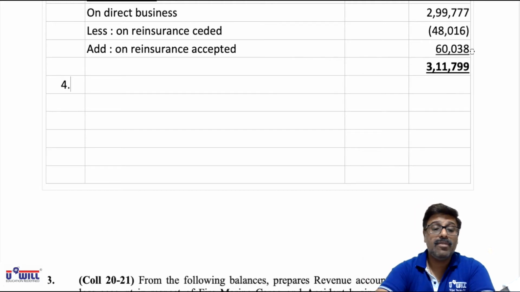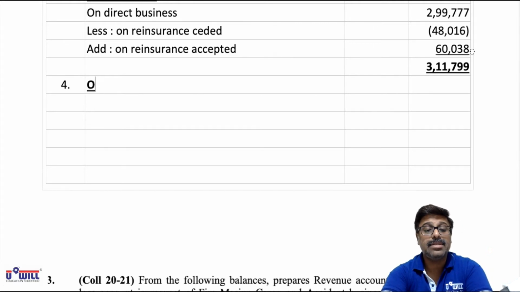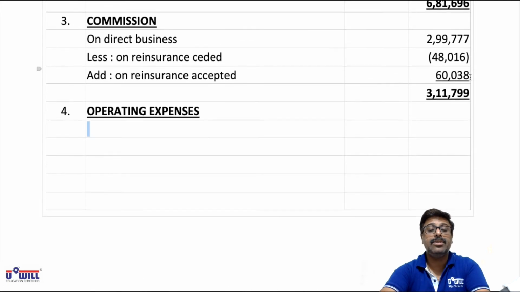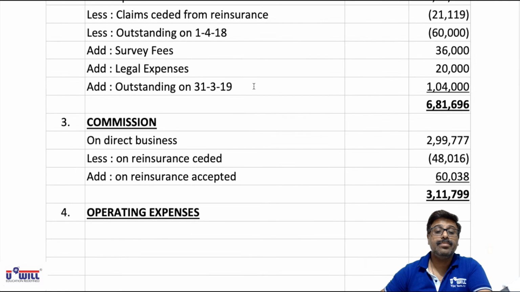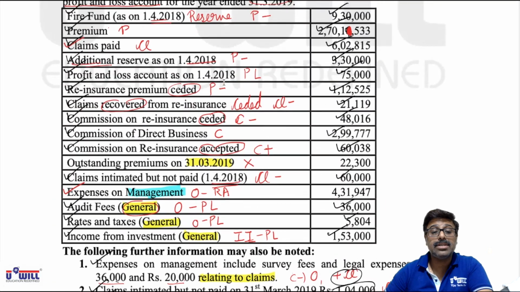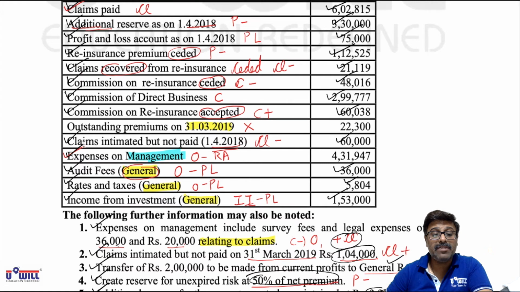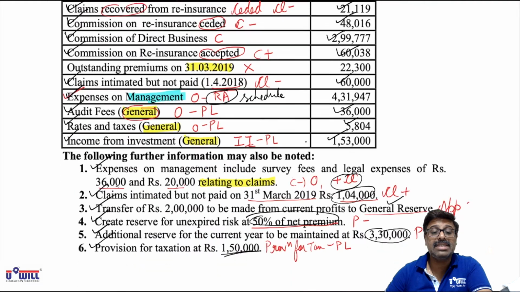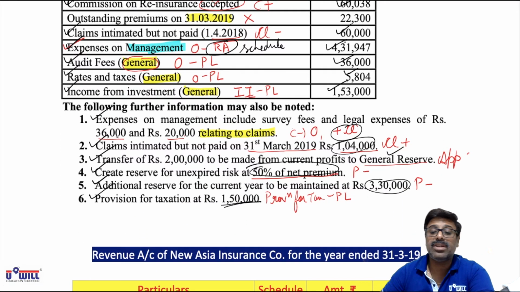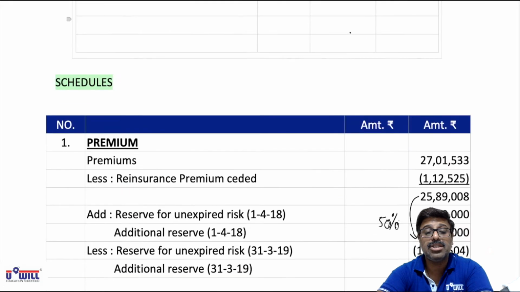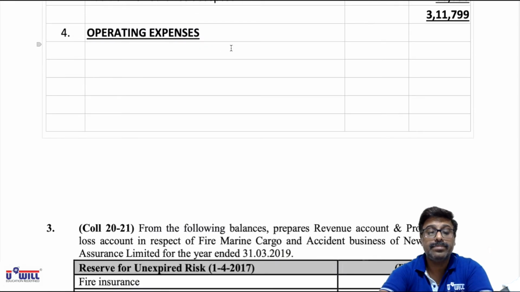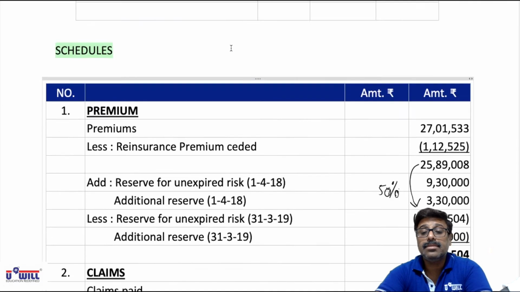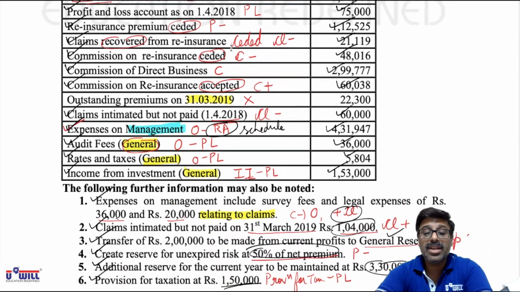Then the fourth schedule we will make is operating expenses. All the items marked as O will be taken into consideration. So look at the trial balance first. This expenses on management, which we have marked as revenue account, is the one for which we have to make the schedule. P&L items we don't make the schedule. So expenses on management 431947.